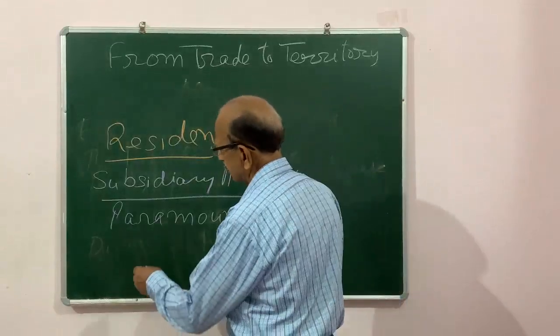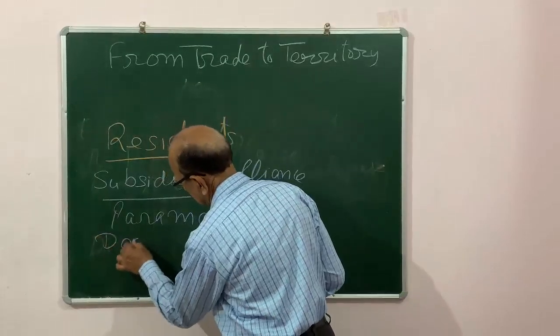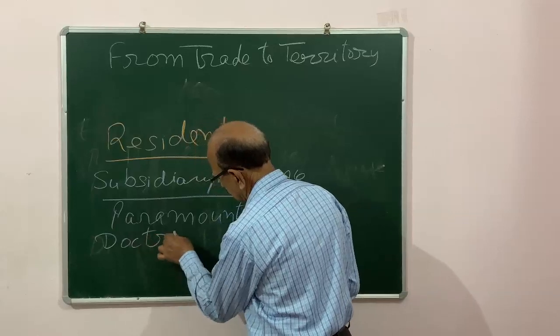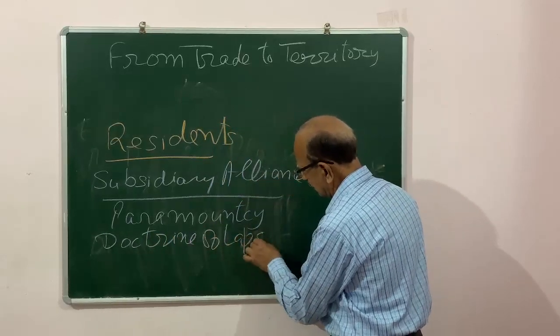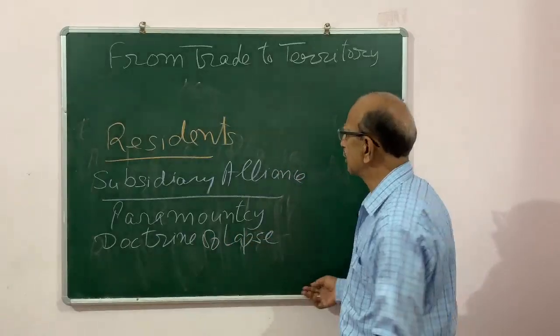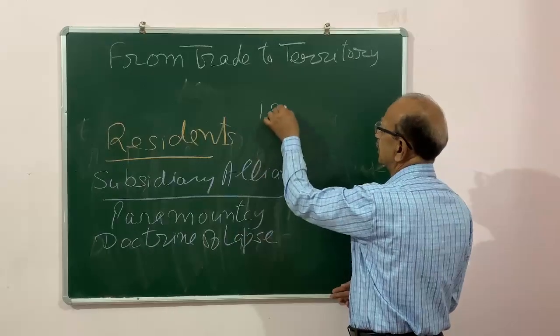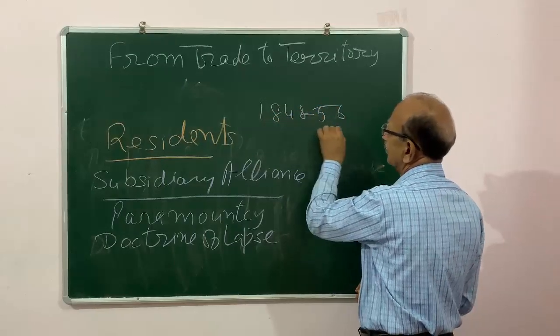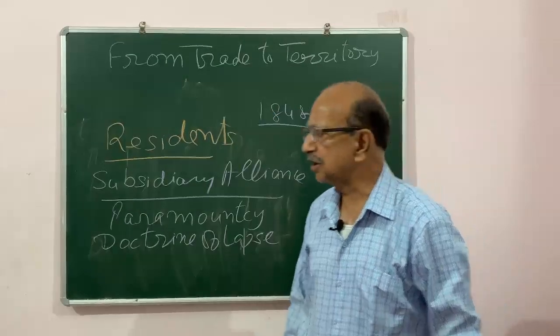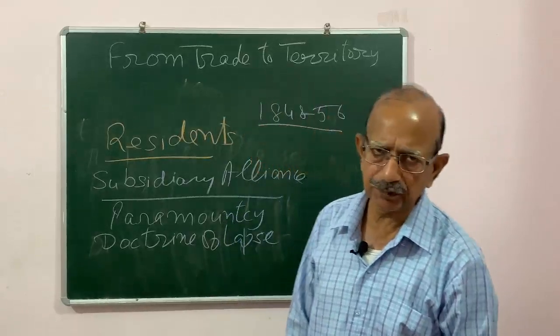Next was the doctrine of lapse. Lord Dalhousie, who was Governor General in India, started this policy, the doctrine of lapse.